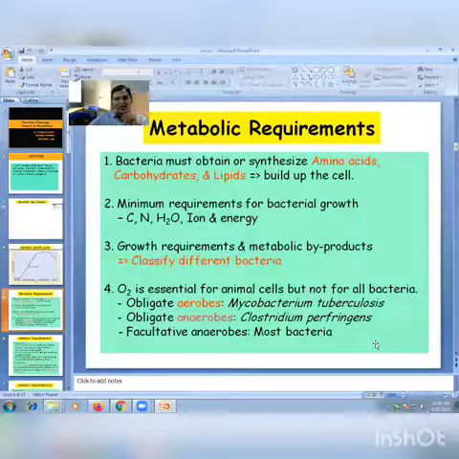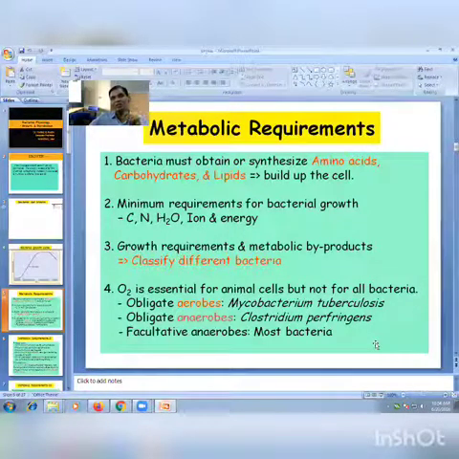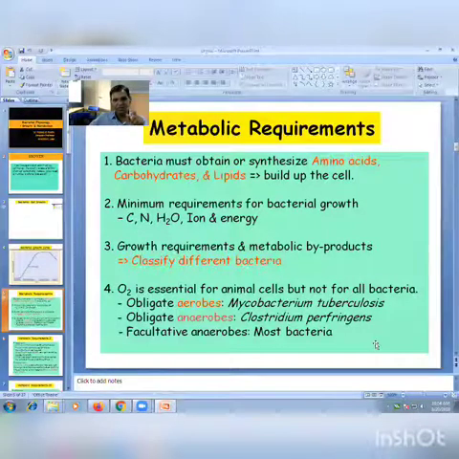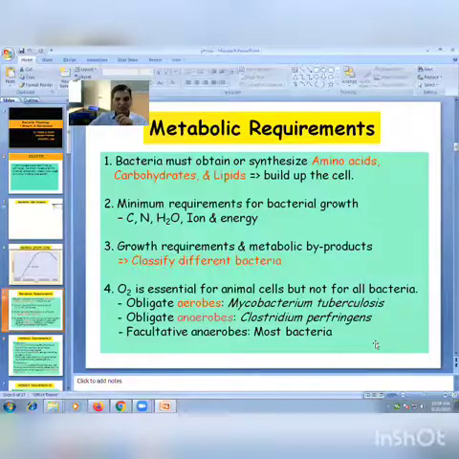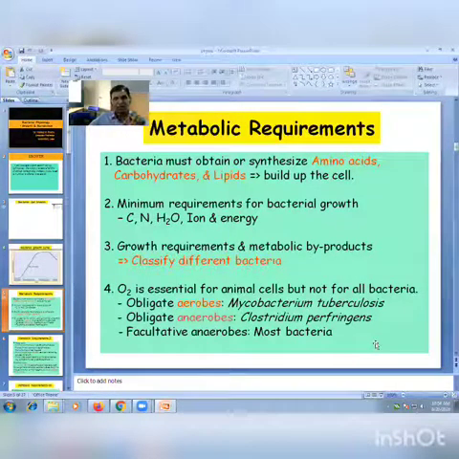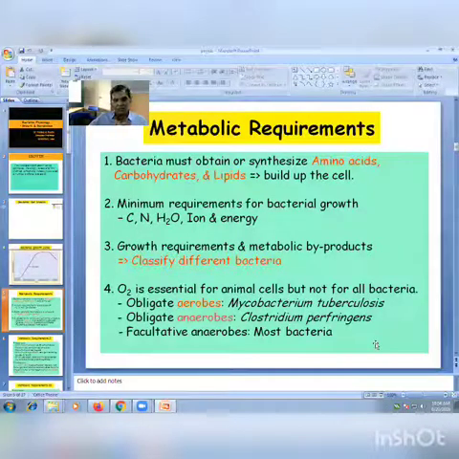And those bacteria which grow in the absence of oxygen are called anaerobic bacteria.